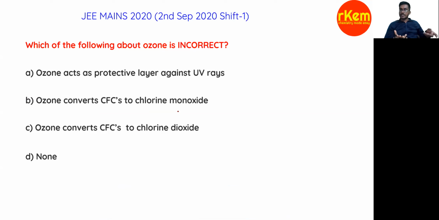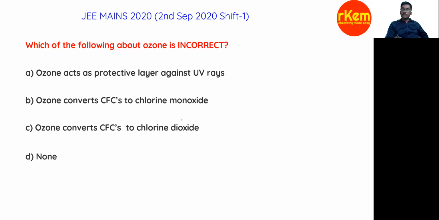Now an environmental chemistry question. It is expected, because every time in mains, one question from environmental chemistry is compulsory. Which of the following statements about ozone is incorrect? First statement, ozone acts as a protective layer. Second statement, ozone converts CFCs, chlorofluorocarbons, to chlorine monoxide. Ozone converts CFCs to chlorine dioxide.